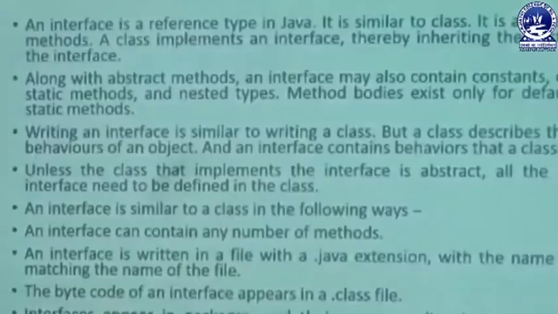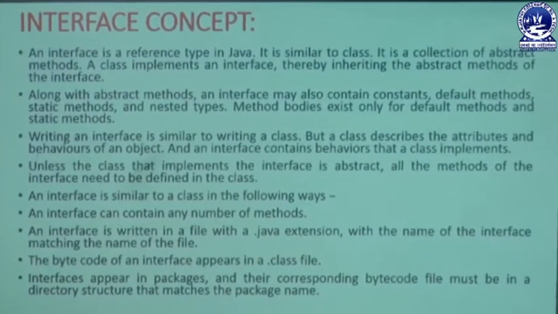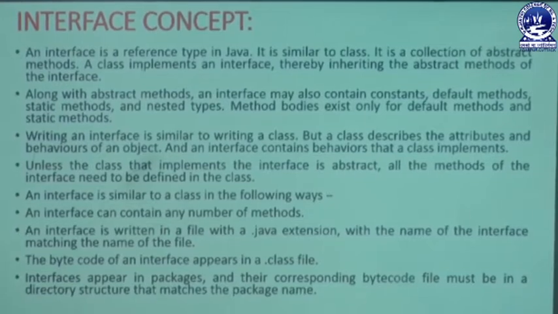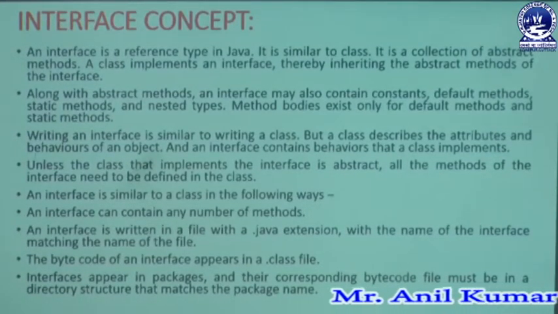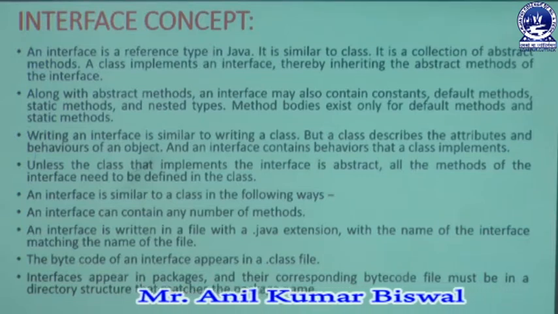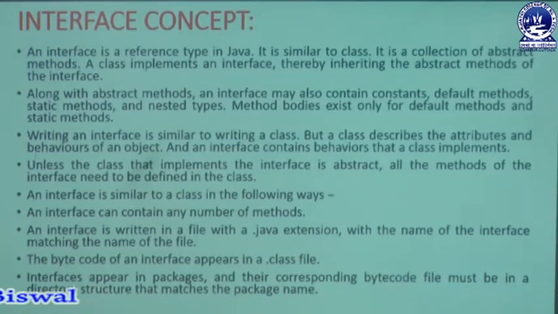It is a collection of abstract methods inside our interface concept, and a class always implements an interface. That means a user never extends an interface. A user always makes a class, and that class should implement an interface. In this way we are making an inheritance concept in our program.